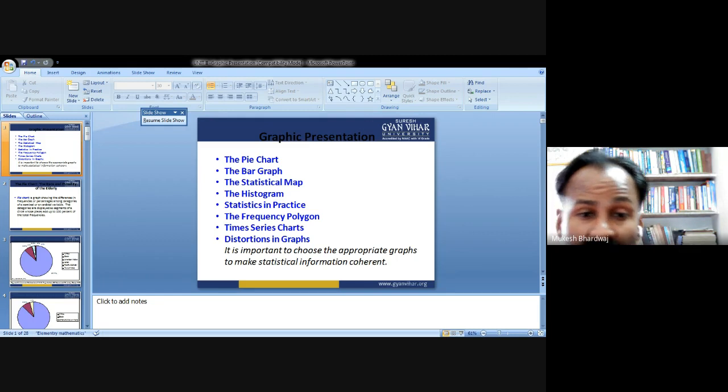So bar graphs are nothing but vertical columns of equal width. Their height can vary depending upon their frequency or percentage of the category. Okay, but their width must be equal. So this is the presentation of bar diagrams.